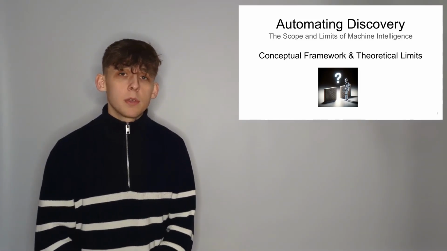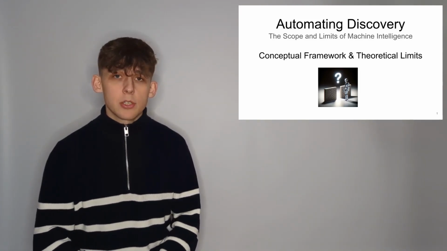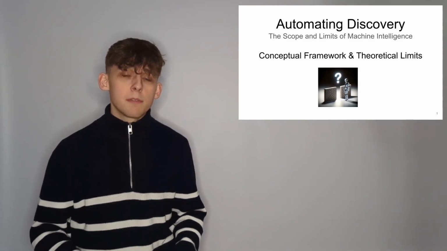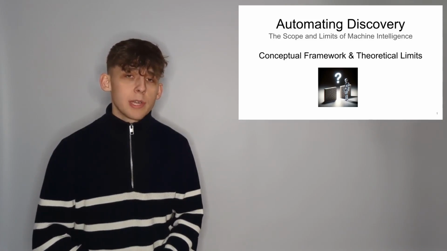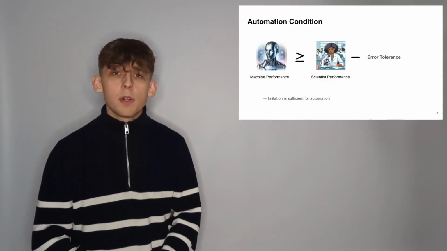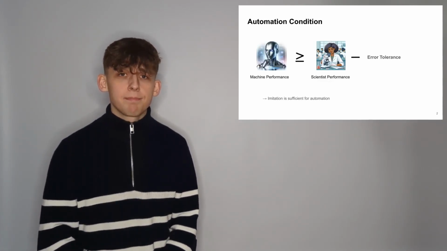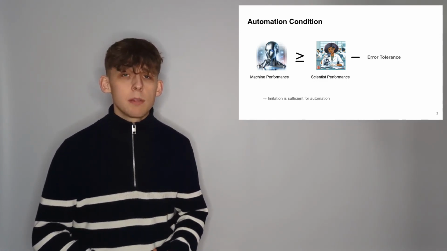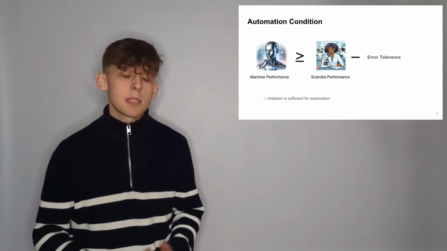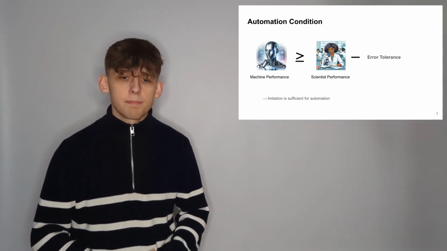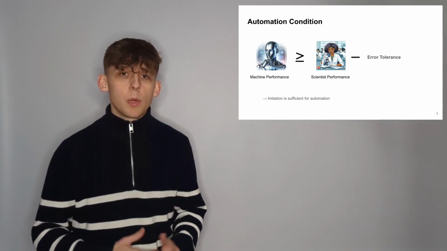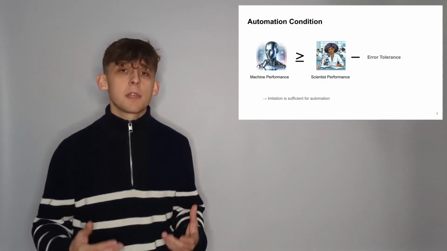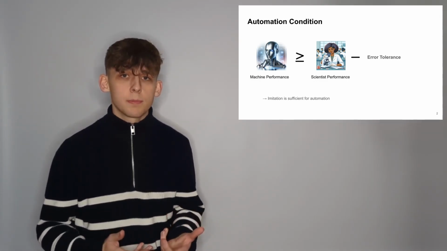First of all, I would like to give you a conceptual framework to think about that question, and then we will delve into the theoretical considerations. So first of all, what is the condition for automation? The condition is that the machine performs at least as well as the human scientist, and maybe some error is tolerated. So what we wonder about is, what is the set of tasks for which this condition could hold?